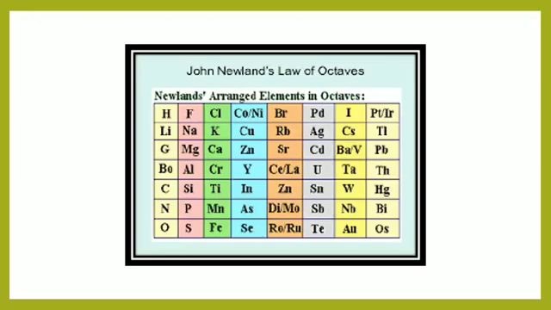This is Newland's law of octaves table. See, you can see that here. The first element and the eighth element are of the same color, meaning the first element and the eighth element have similar properties. So he arranged it in this order.